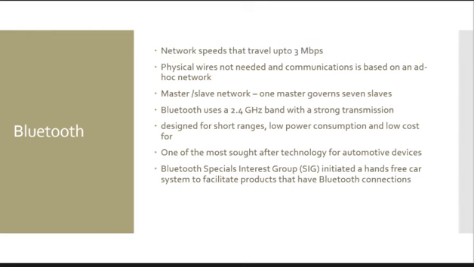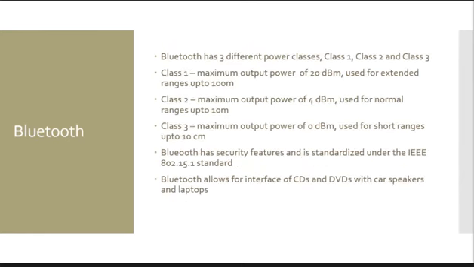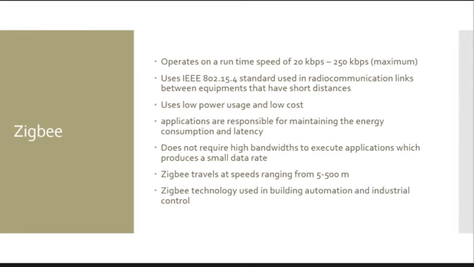It is one of the most sought-after technologies for automotive devices, and the Bluetooth Special Interest Group initiated a hands-free car system to facilitate products that have Bluetooth connections. Bluetooth has 3 different power classes, Class 1, Class 2, and Class 3, listed below. They have security features and are standardized under the IEEE 802.15.1 standard. They allow for interface of CDs and DVDs with car speakers and laptops.